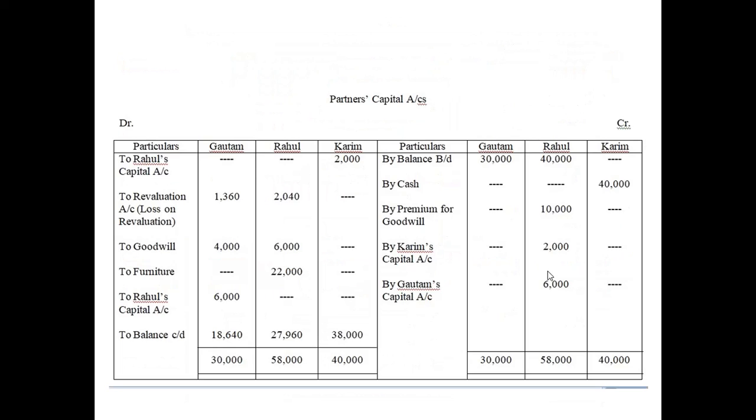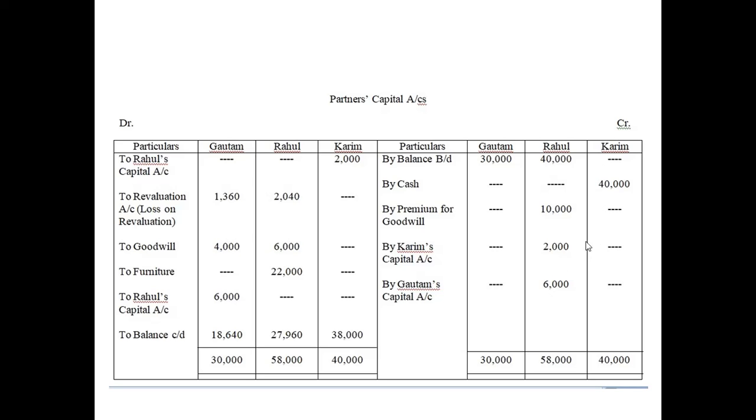That is why Rahul's account is credited by Karim's capital account 2,000. As you can see here, by Karim's capital account 2,000. We will write 2,000 because the accumulated profit and the reserve is continued here. If any asset or any accumulated profit or any reserve is continued, then you have to do this kind of adjustment. We have done this previously also. Now put it in the amount column of Rahul.